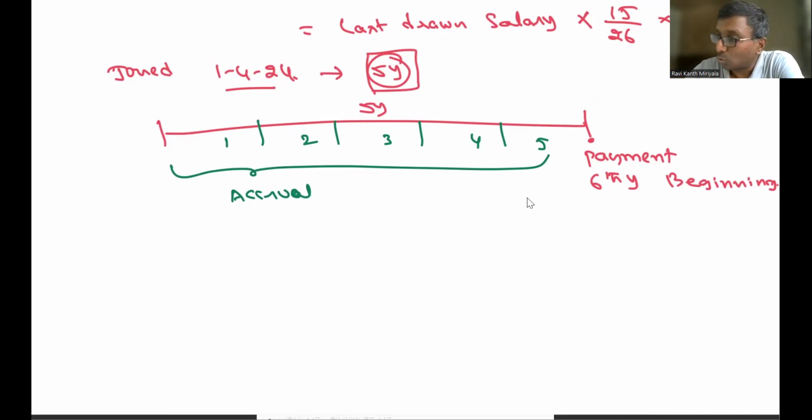So now this is going to be accrued. Now, first 1 year of service is completed. You're supposed to accrue the expenditure. Second year accrue, third year accrue, fourth year accrue, fifth year accrue. After the 5th year, at the 6th year beginning, he leaves. Now you make a payment. So now here, when I say accrual, on what basis? It is an estimation basis. Correct? It is an estimation basis.